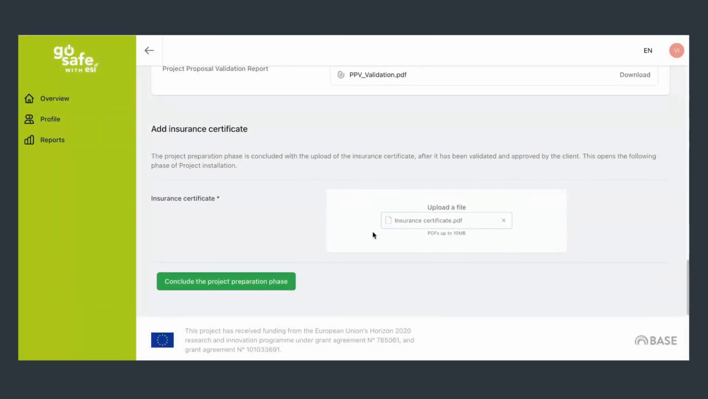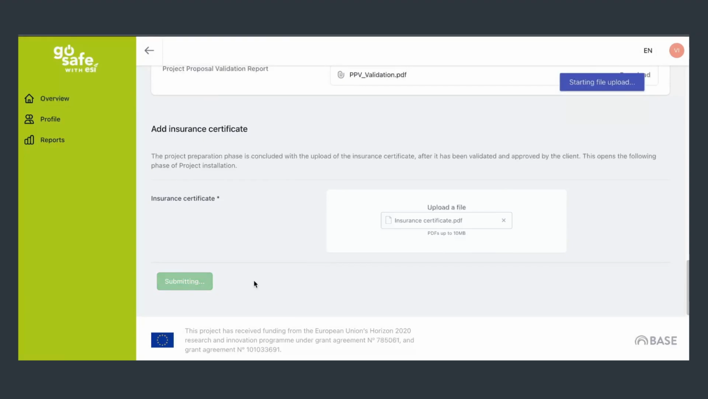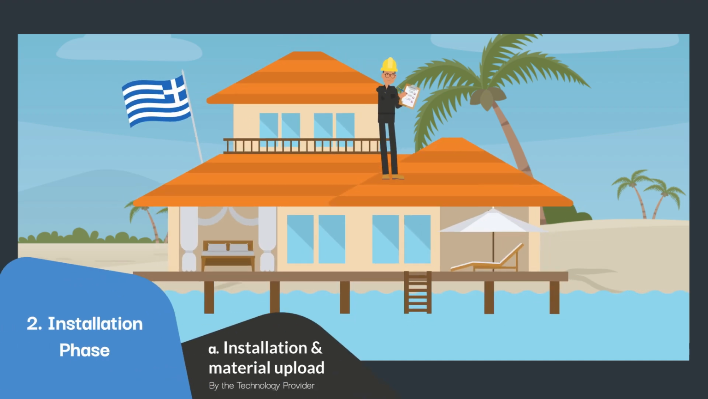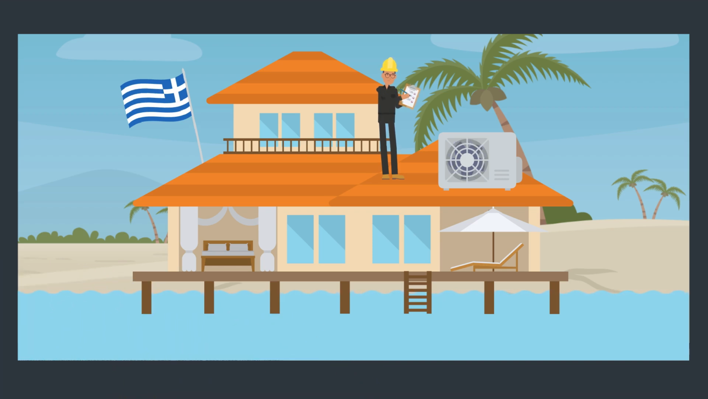Now click on Conclude the project preparation phase. This marks the end of the project proposal phase. To start the installation phase, the technology provider needs to install the energy-efficient technology in the premises of their client and fill in the project installation report.